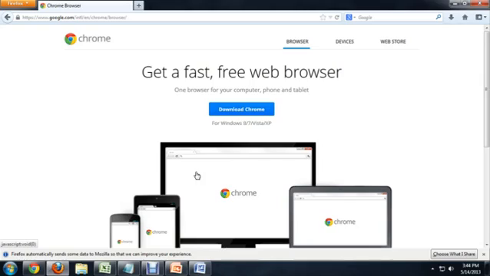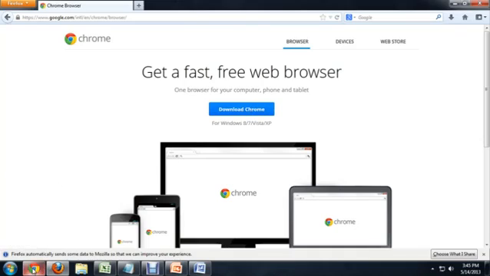Here inside of Firefox, I've got the download page for Google Chrome open. It's pretty easy to find, just Google or Bing or whatever you use, Chrome, and it'll pop right up with this. So you would click the download button, it would put a folder onto your desktop, and you would install it. It's pretty straightforward. It's got like maybe 2 button presses. I've already got it installed though.